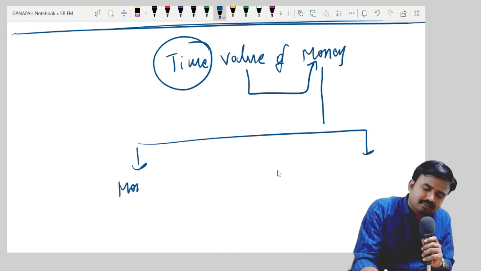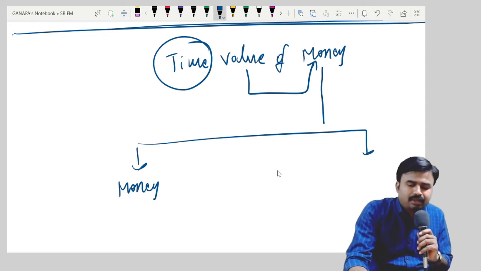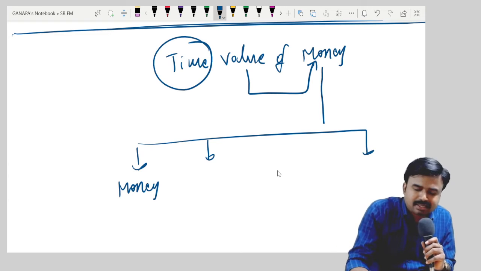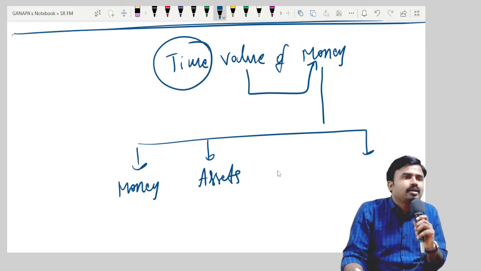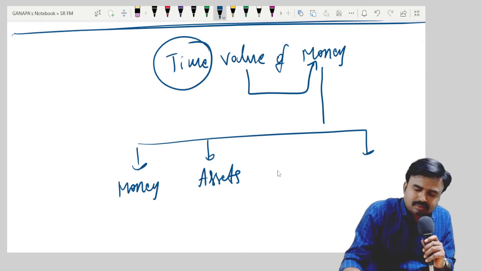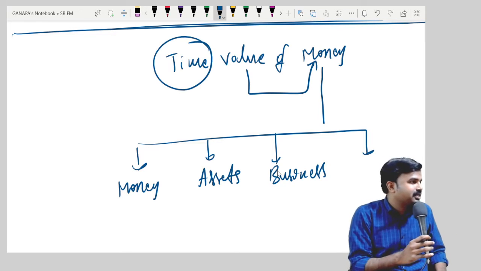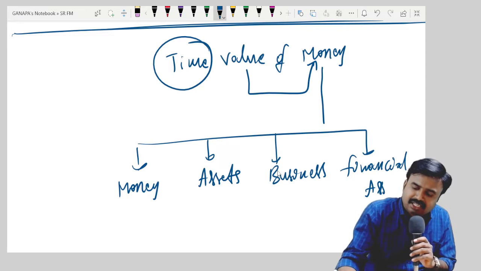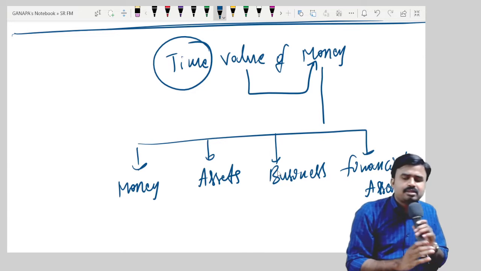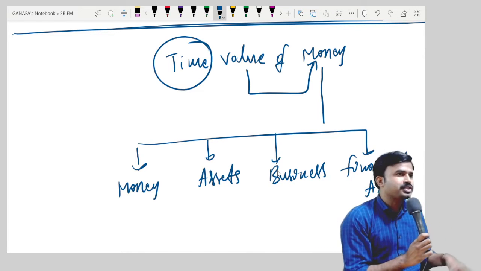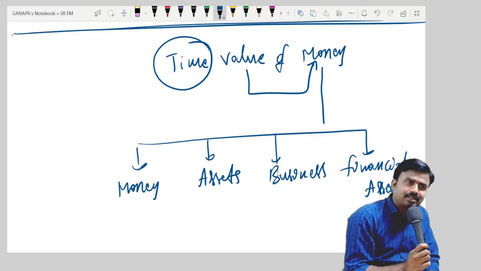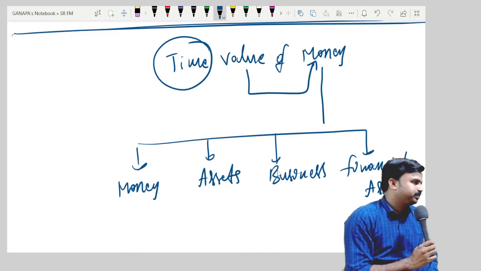It includes money, of course. And it includes money equivalents also, cash equivalents. Money equivalents means assets. It includes business, because business means group of assets. And it includes financial assets. What was that? Financial assets. That means when I'm talking about value of money, it is not only money, it is related to money related components called assets, business, and financial assets also.